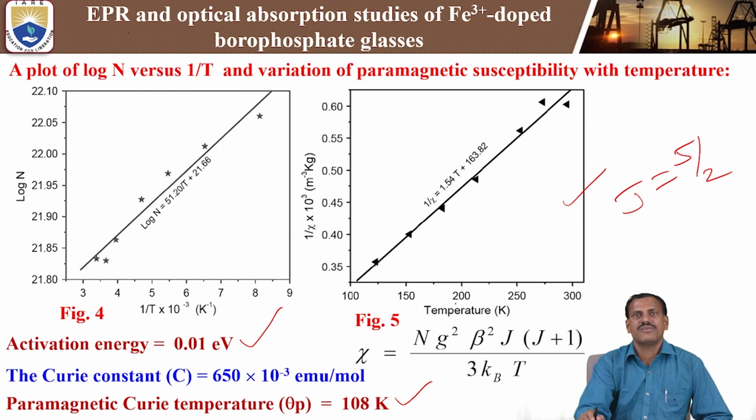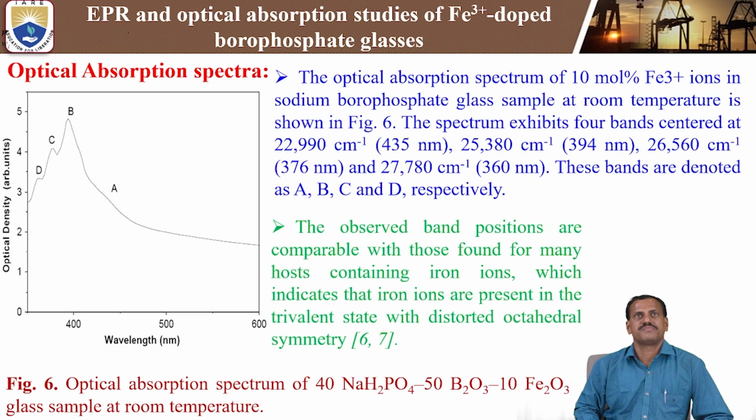So from figure 5, we calculate the Curie constant and paramagnetic Curie temperature, and from figure 4, we can calculate the activation energy of the iron 3 plus doped sodium borophosphate glasses. From these two figures we can calculate these parameters: activation energy and paramagnetic Curie temperature.